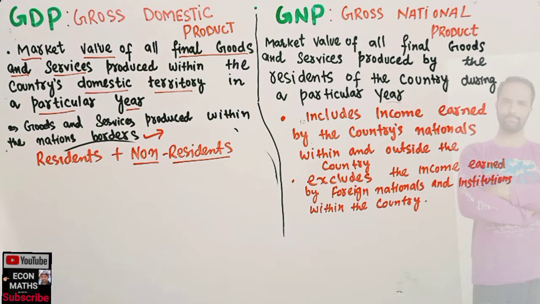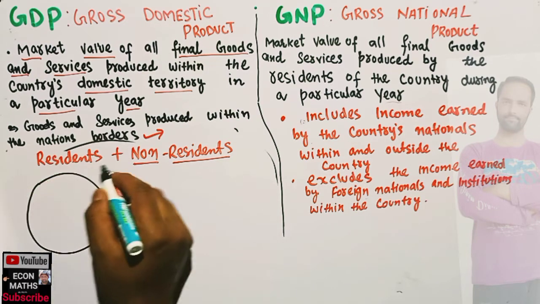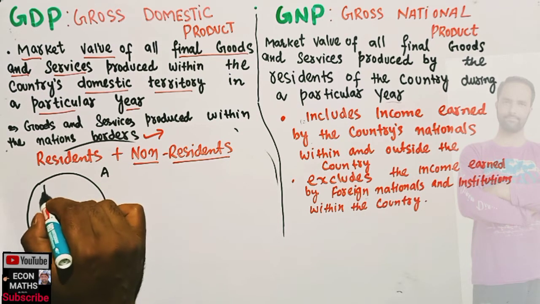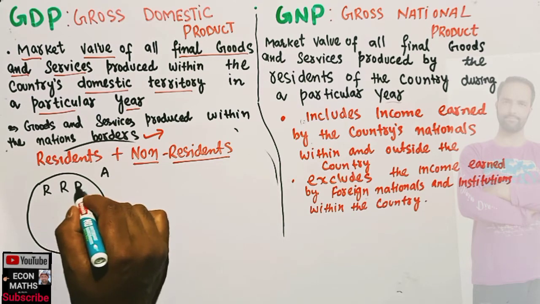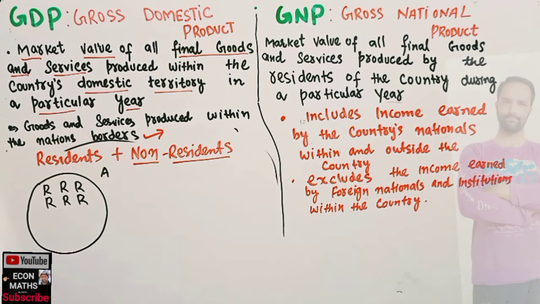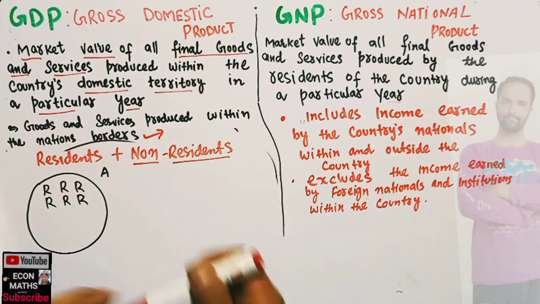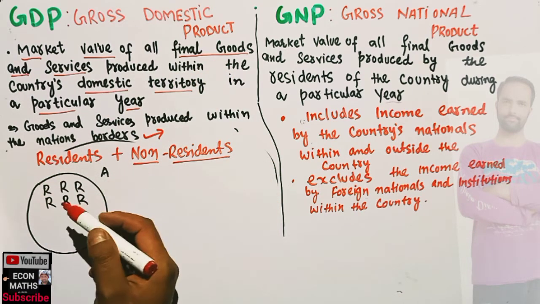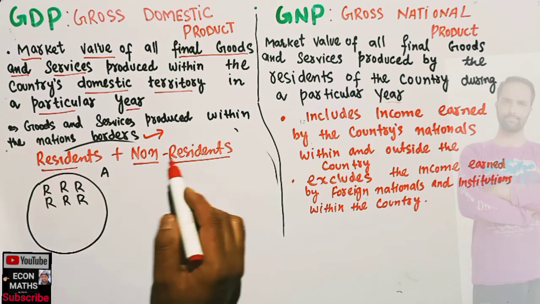Let us say we have a country A. Let us say R denotes the residents. So GDP is the market value of final goods and services produced within the domestic territory. In the domestic territory we take the residents and non-residents.